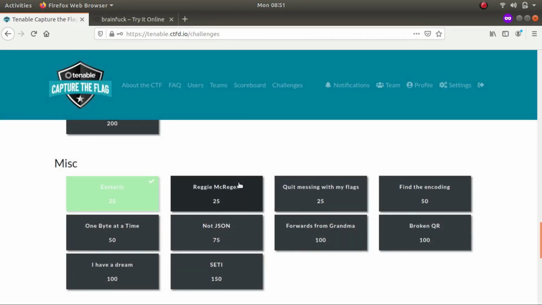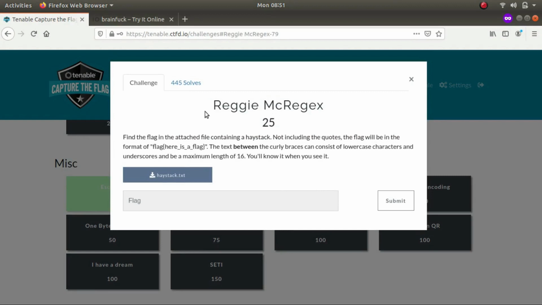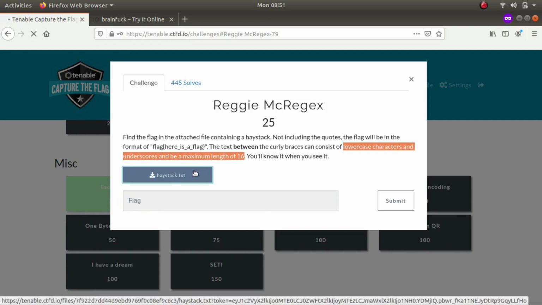Now let's start the second one. It is called Reggie McGrex. So the description says to find the flag in the attached file containing a haystack, not including the quotes. The flag will be in the format of flag{...}. The text between the curly braces can consist of lowercase characters and underscores, to a maximum length of 16. So we are looking for lowercase characters, underscores, and the maximum length can be 16 characters. So let's download it.